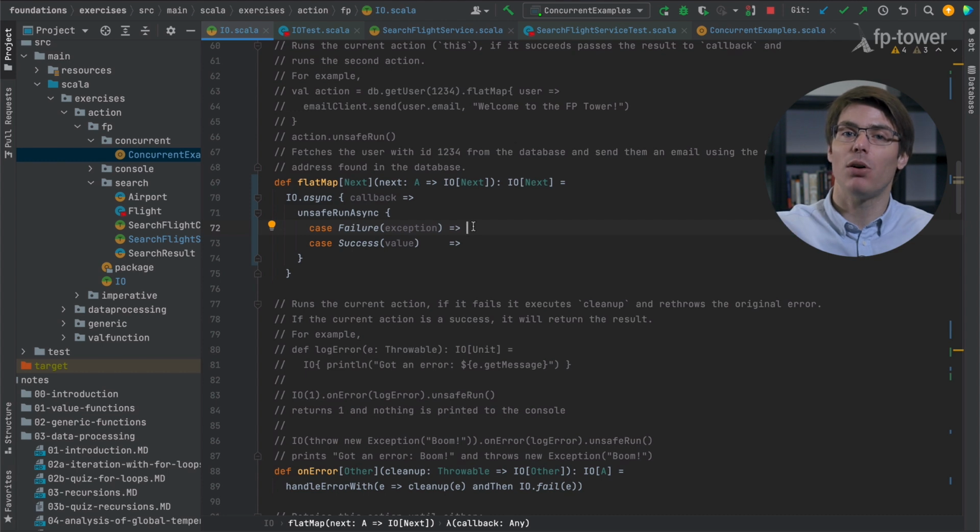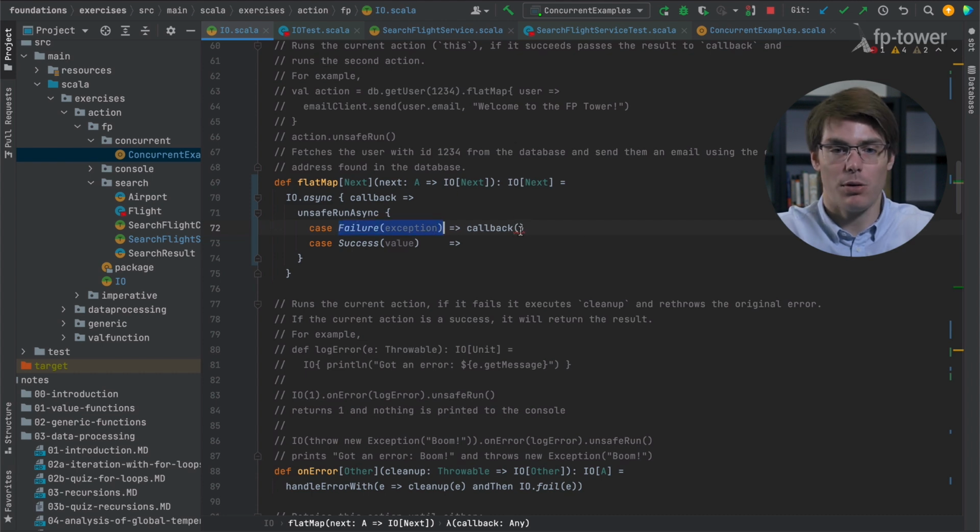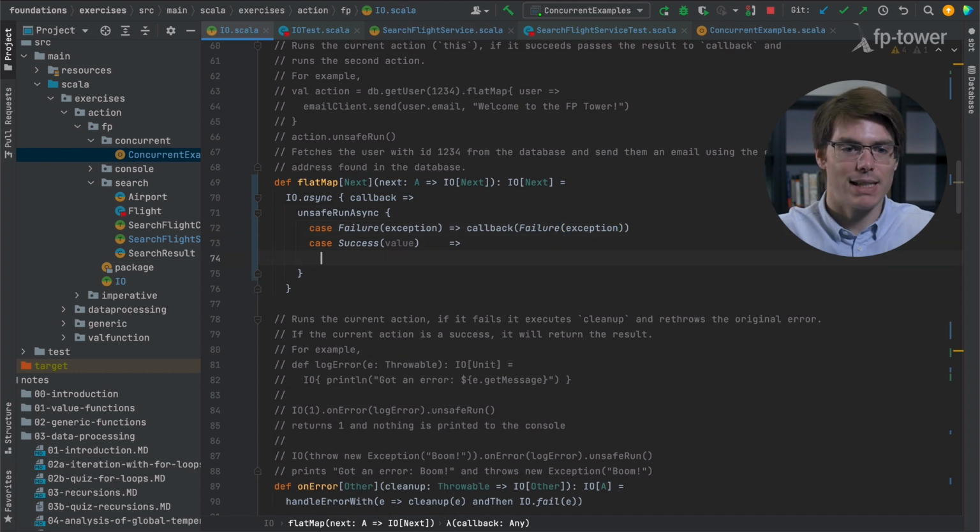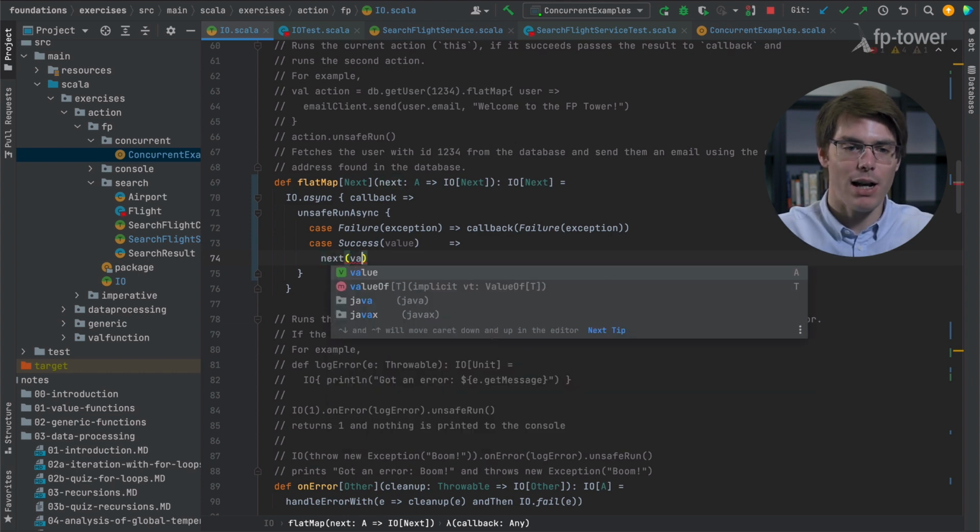You know, this is the concept of a for comprehension or flatMap. It fails early. As soon as an IO fails, it stops. It doesn't go further. So this means that we need to call the callback with a failure. So we basically say callback with the failure. So this will be the equivalent of failing early. Okay? Next, so here value is of type A. So we are in the success case. This means that we can call next with value.